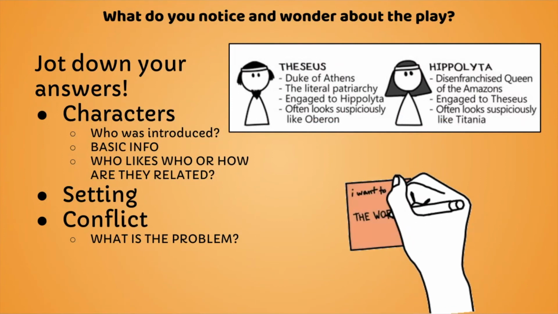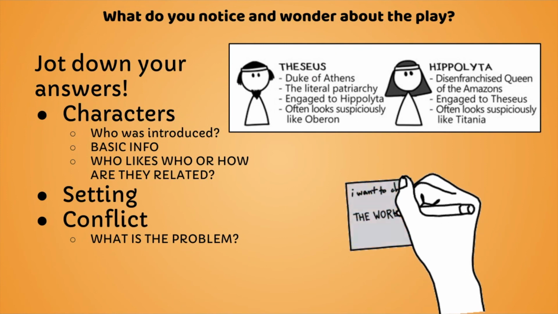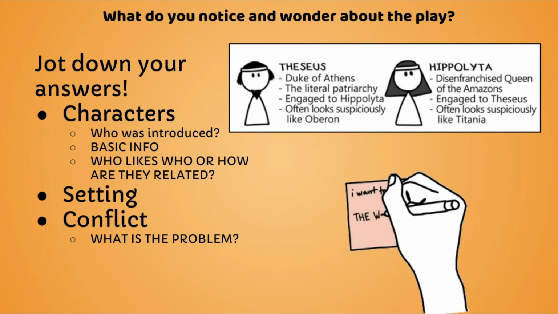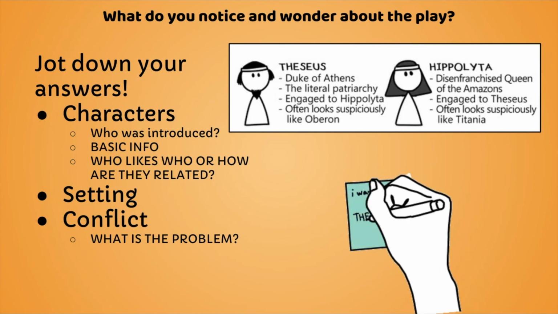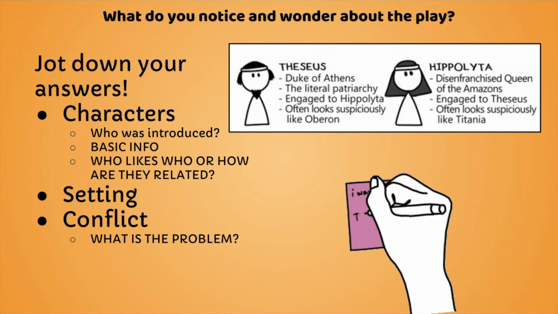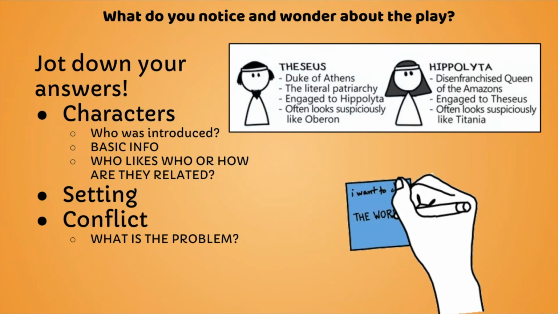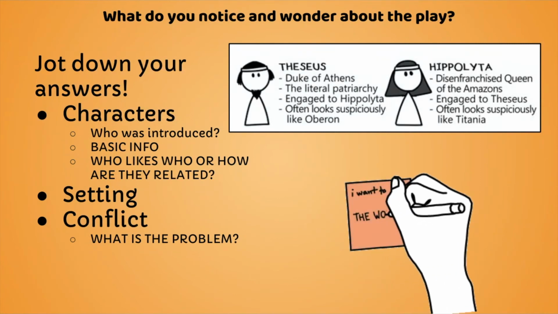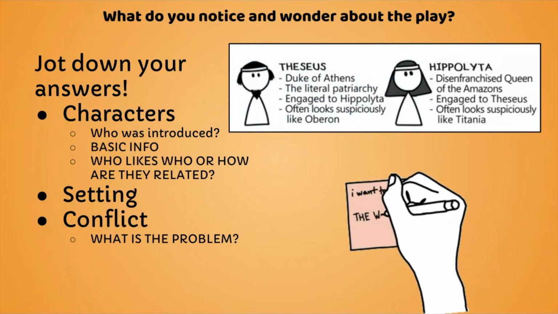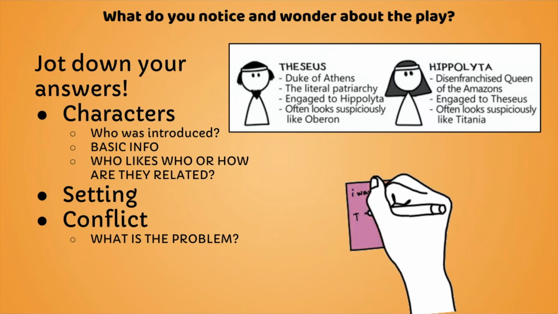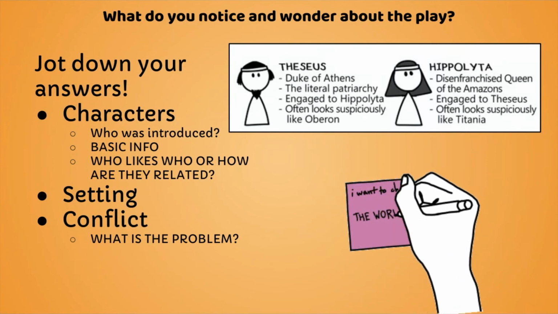You all don't really have to do this. This is going to be an assignment that I'm going to upload later on. It's basically on a scratch piece of paper next to you. Just try to jot down all the characters that were introduced, who likes who, basic information on them, how they are related to each other, the setting of the play, and what the conflict is, what the problem in the play is. Okay, just try to get that done. But I'm not going to upload this assignment yet. I may do that in the next couple lessons.